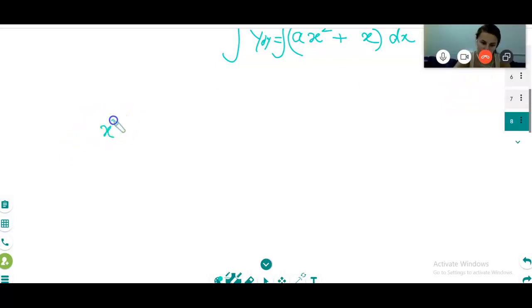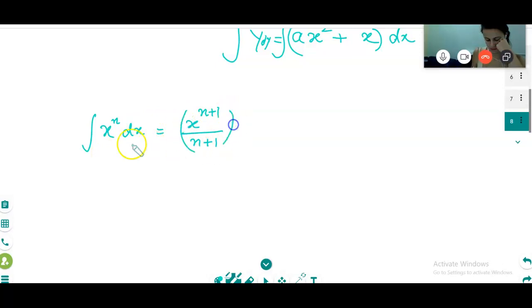Okay. See, integration of x power n dx is equal to how much? It is equal to x power n plus 1 divided by n plus 1. Now, if you differentiate this one, you see you get x power n. Whatever result you get, if you differentiate it, you will get the original one. Is it clear?